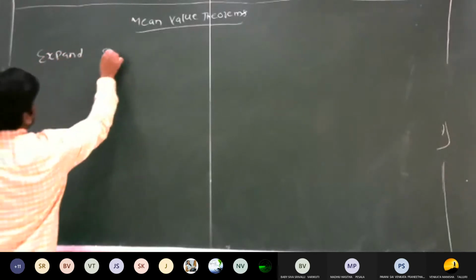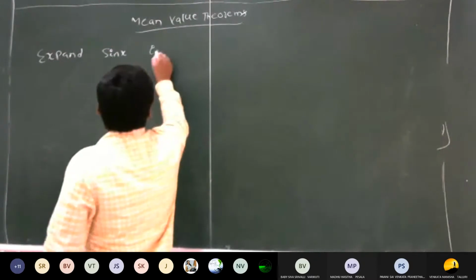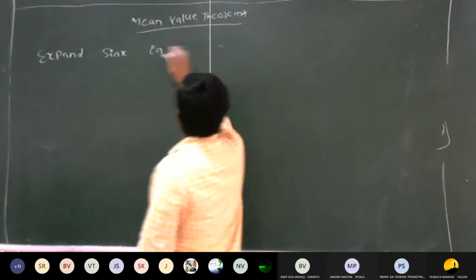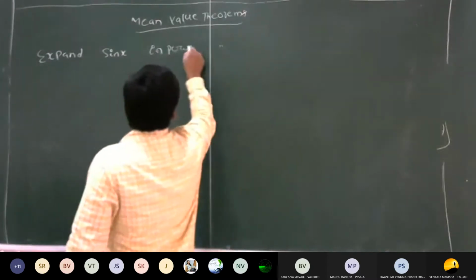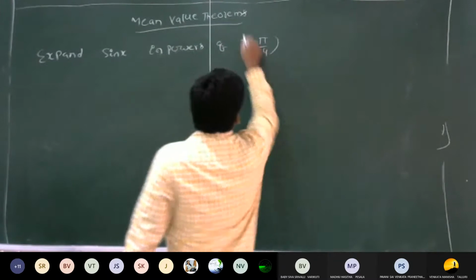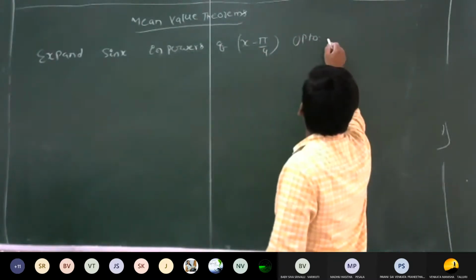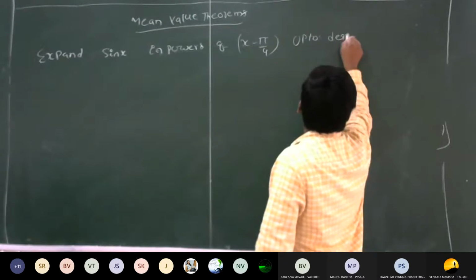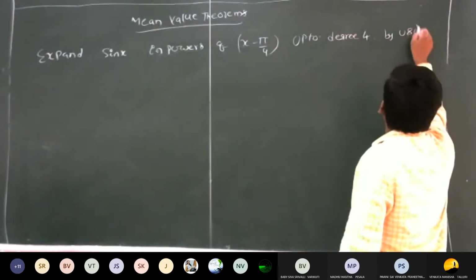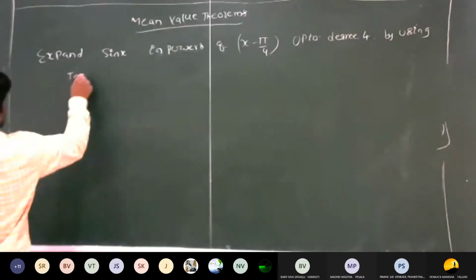Expand sin x in powers of x minus pi by 4 up to degree 4 by using Taylor series.